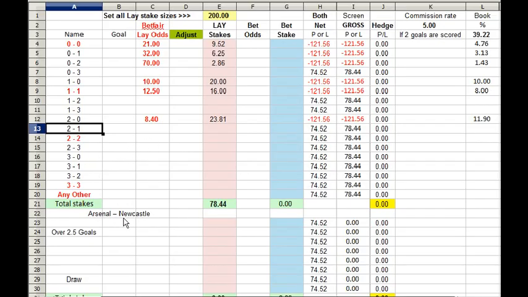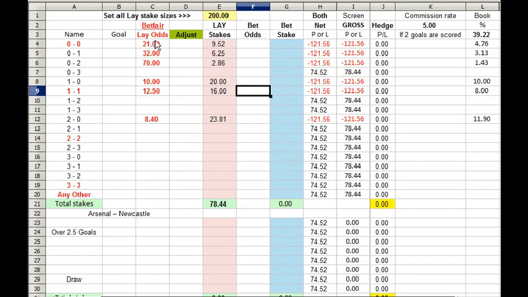such as 1-2 and 1-3 and 2-1 etc., they are added together for over 2.5 goals. So this is again the Arsenal-Newcastle game where we might be expecting quite a few goals. So we might want to lay under 2.5 goals, and then as a goal or two are scored, also lay over 2.5 goals to Dutch the whole market and make a profit. Alternatively, we might wait until a goal is scored, and instead of laying over 2.5 goals, we might just simply bet the scores that we've still got left in play.